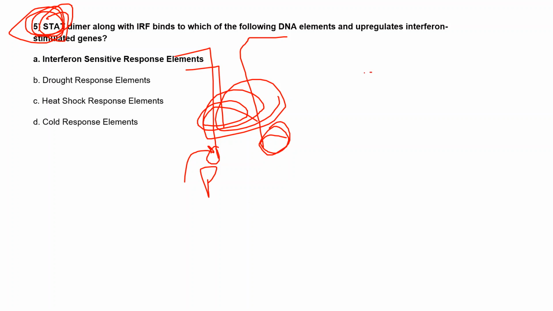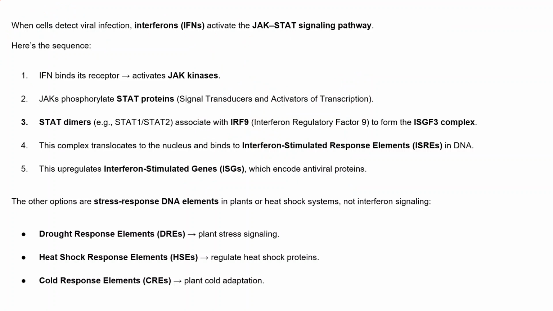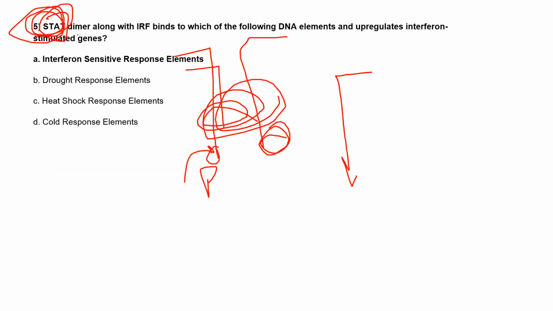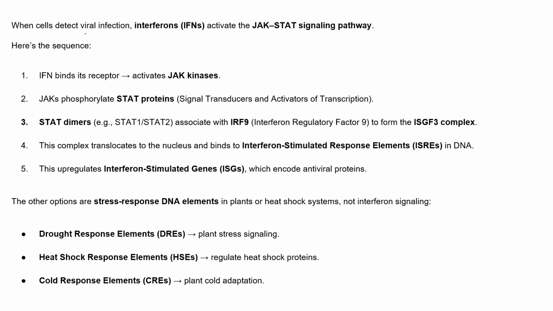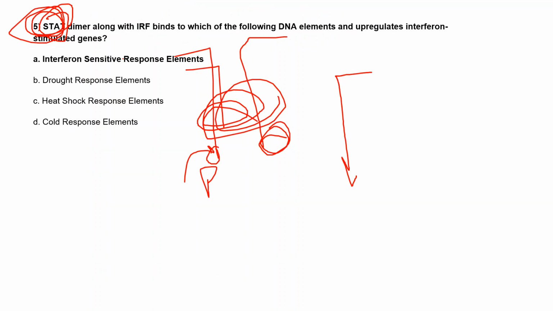After that, this STAT will translocate from the cytoplasm to the nucleus, and it will activate some other genes which help in the signaling. So basically the cytokines help. When any cells detect foreign materials, DNA or viral infection, these interferons mostly activate this JAK-STAT signaling pathway. So how will it help? Mostly during viral infection, this interferon sensitive response element